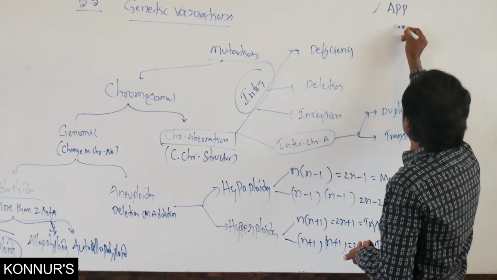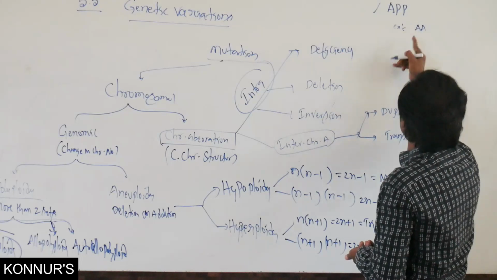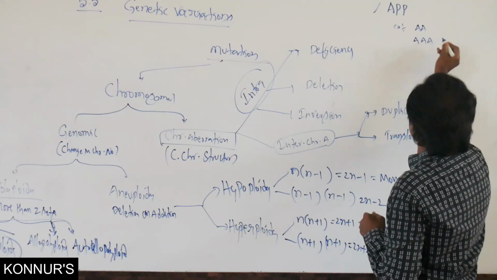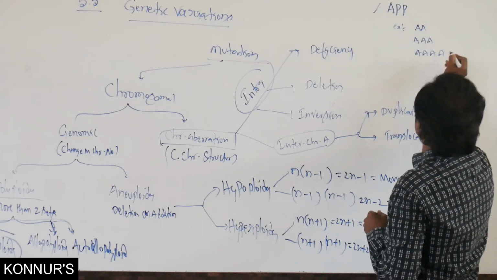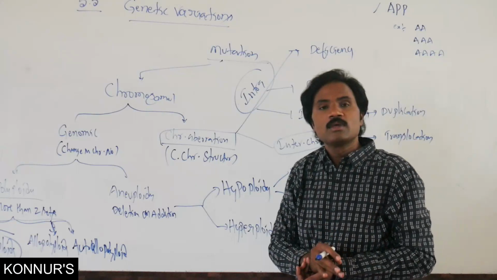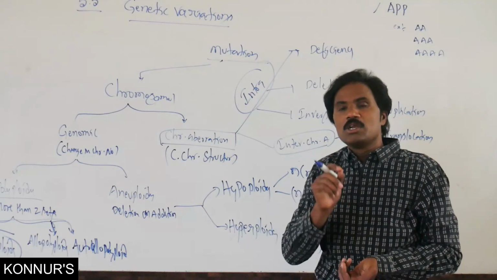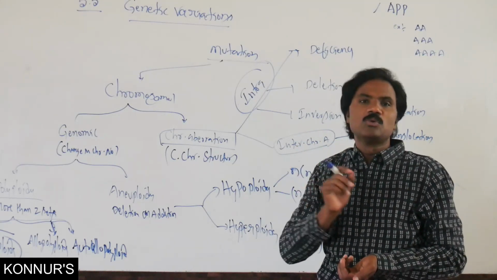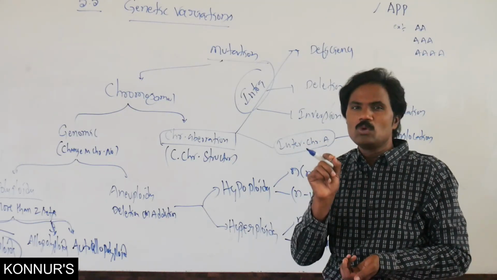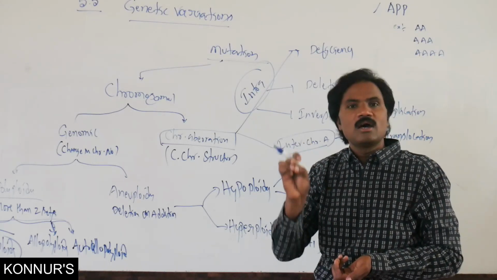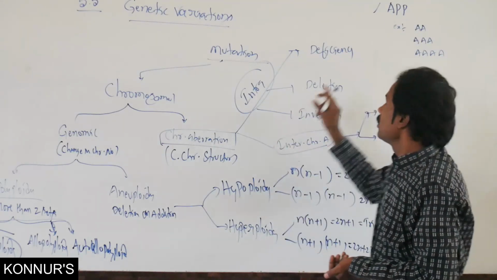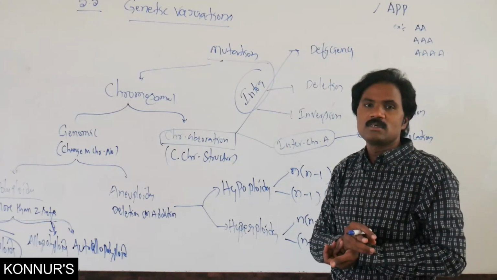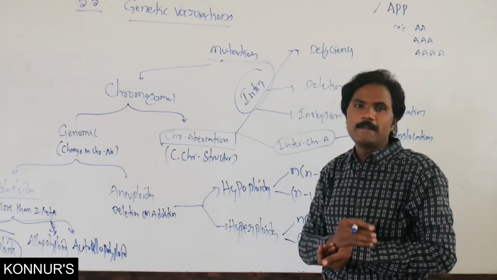For example, one parent is present, then 3, then 4. Within the same genome, there is a numerical increase on the same chromosome, same genome. Suppose A or B or C, whatever it may be, if it is increased, this is autopolyploidy.